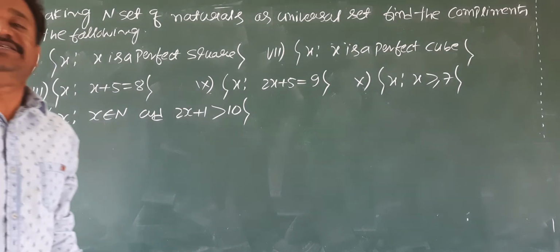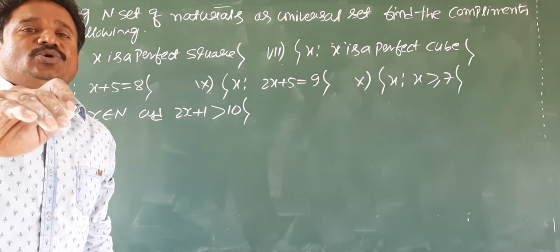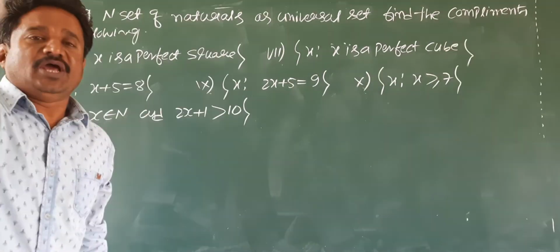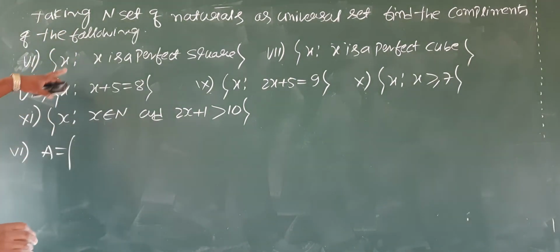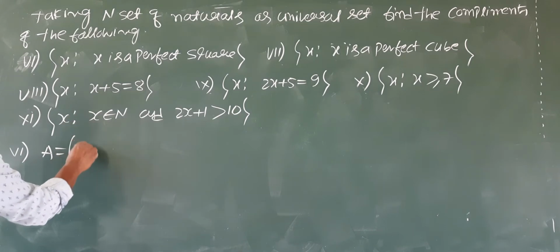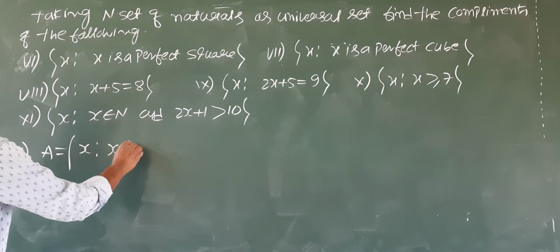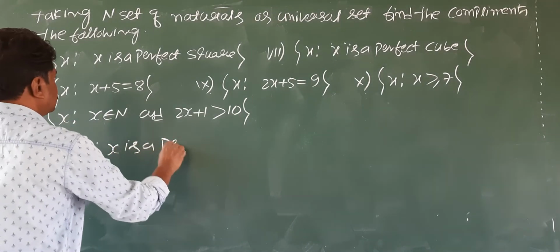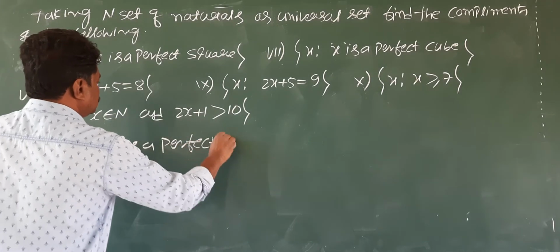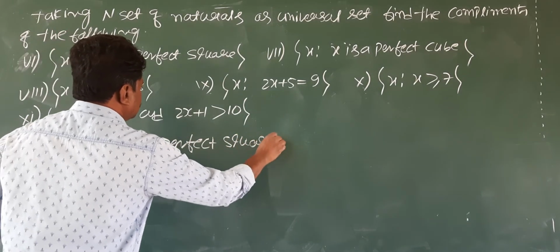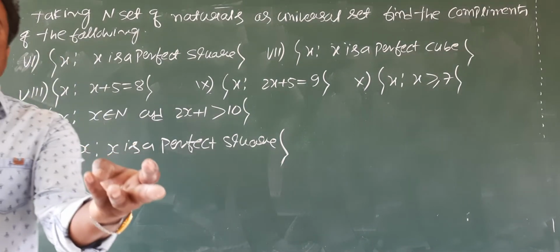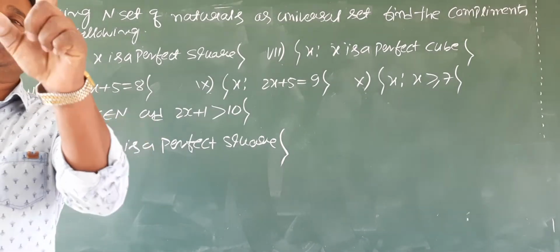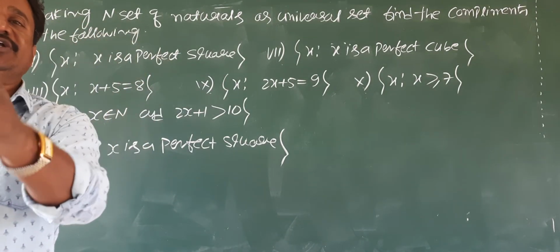To represent sets, you should use capital letters only. Set A: x is a perfect square. Tell me perfect squares, students. 4 can be written as 2 squared, a perfect square, root 4 is 2.